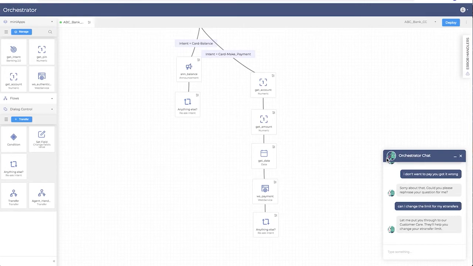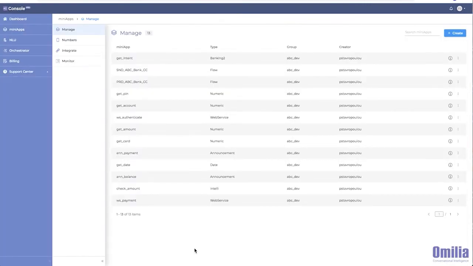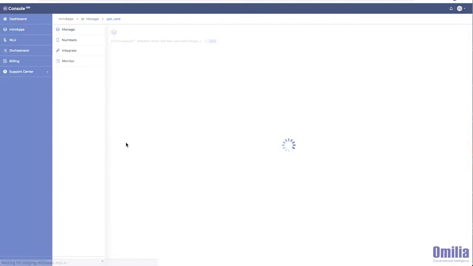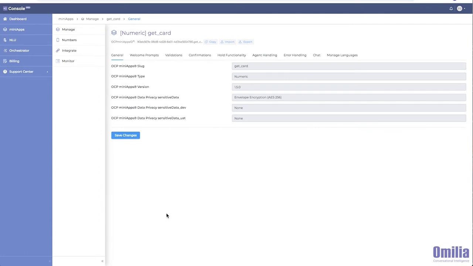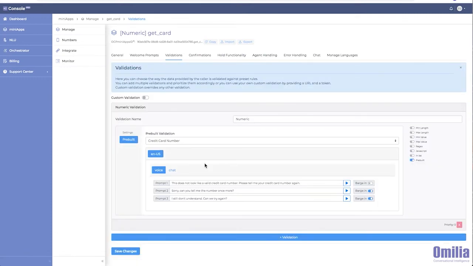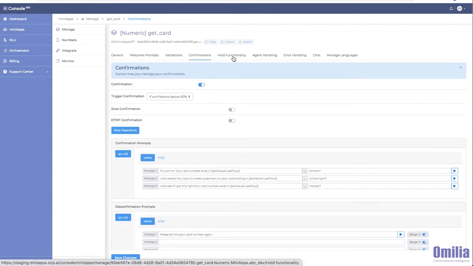Let's look at some of the minApp features that enabled the experience you just saw. As we've discussed in other demos, minApps have all the pre-trained ASR and NLU models needed to understand customers. Most of the magic of minApps is therefore in their fluid conversational design. Validation rules are offered pre-built by Omilia with full customization available. Every minApp will confirm the capture if confidence is below a defined threshold.